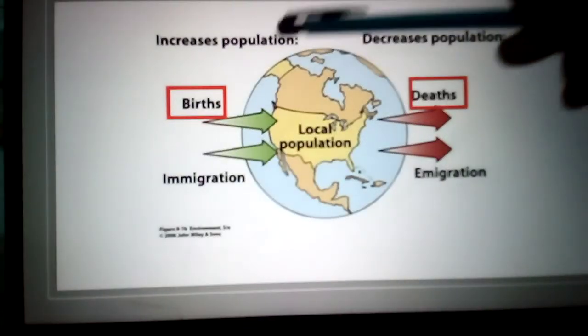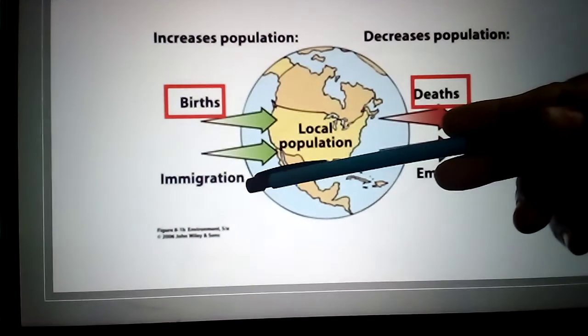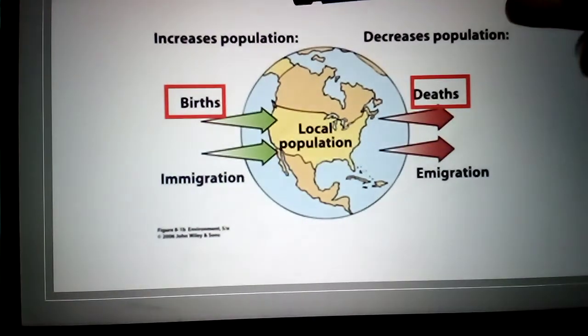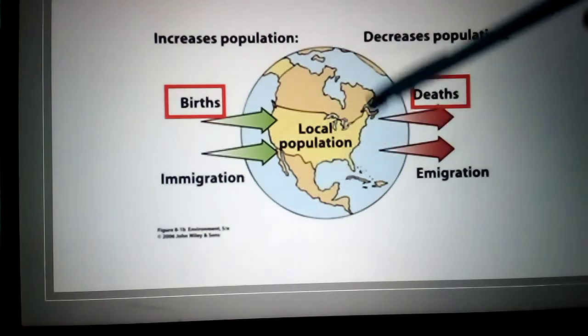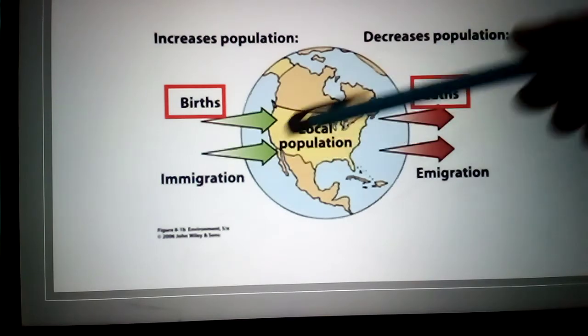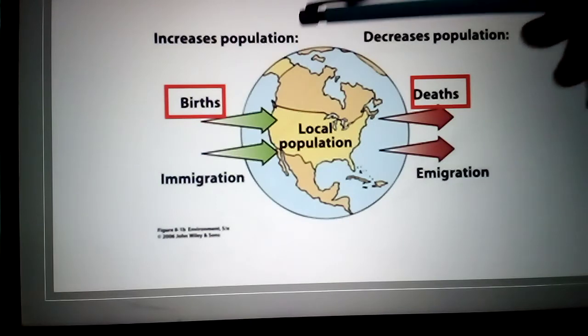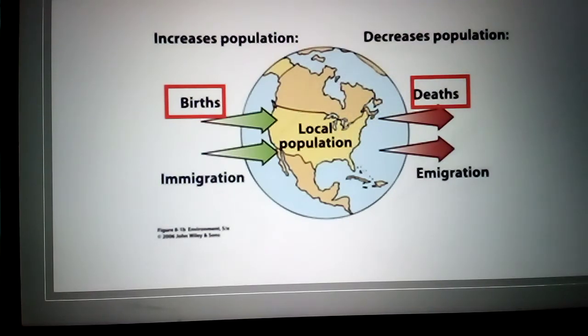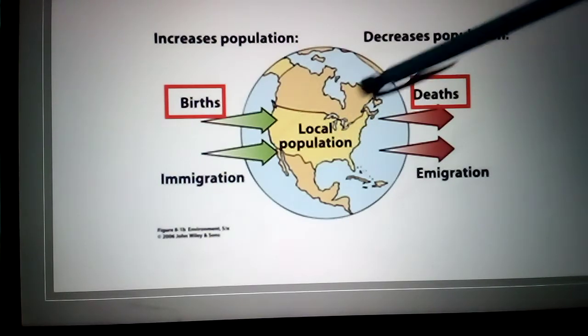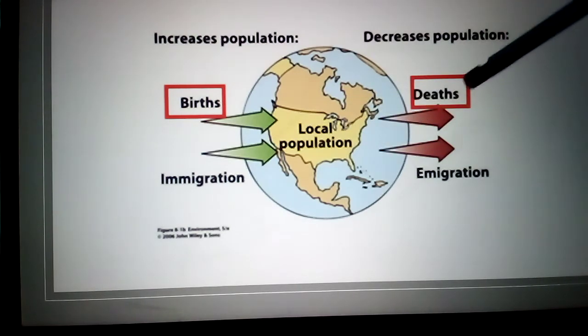So here, when the birth rate is more, and when people immigrate from other countries to one country, the population increases. Here this is the USA. From other undeveloped countries, the people are coming to developed countries. That is called immigration. That's why the population will increase. The population will decrease when the death rates are more, and when the people are leaving that country to go to another country, so automatically the population will decrease.